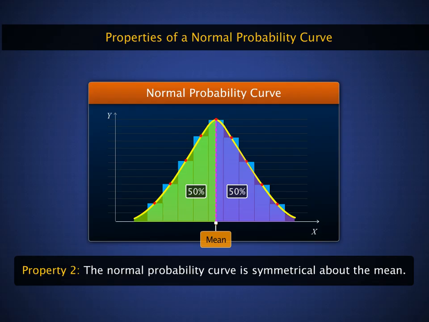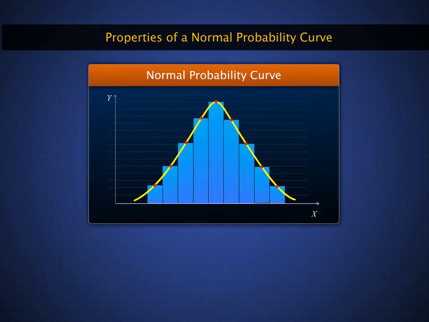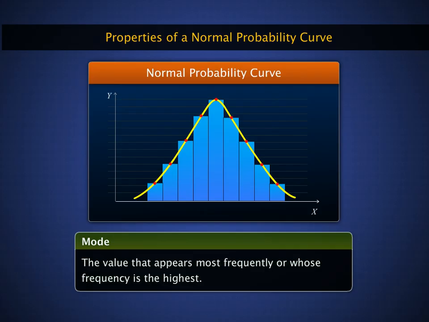Further, we know that a median divides the given set of data into two equal parts. Therefore, in such a case, the mean and the median are the same. Recall that the mode of a given set of data is the value that appears most frequently or whose frequency is the highest.